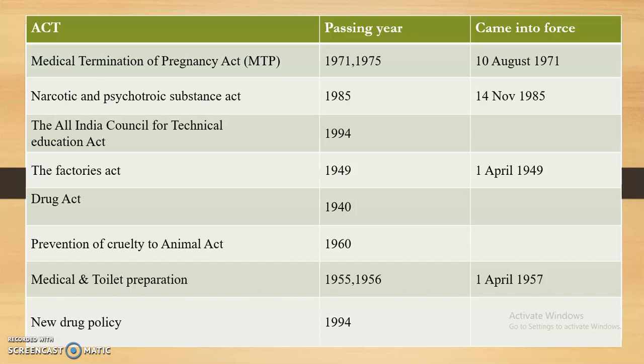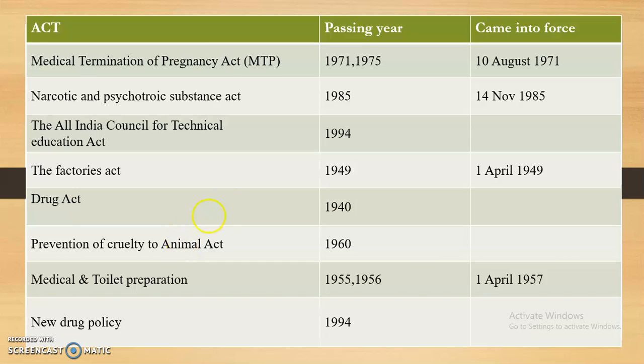Then the Factories Act came in 1949 after freedom, and came into force the same year, 1949. Then the Drugs Act, which came with the Drugs and Cosmetics Act, so we can also say 1940 for the Drugs Act.